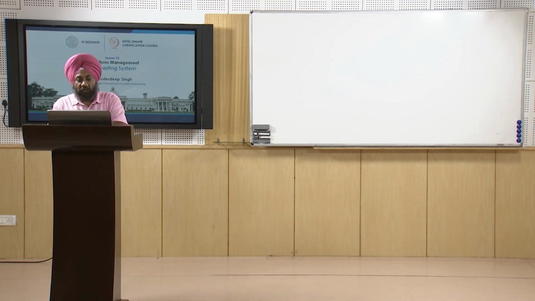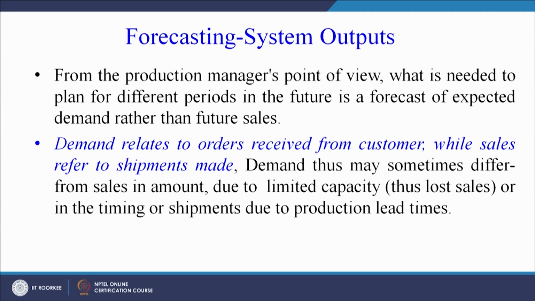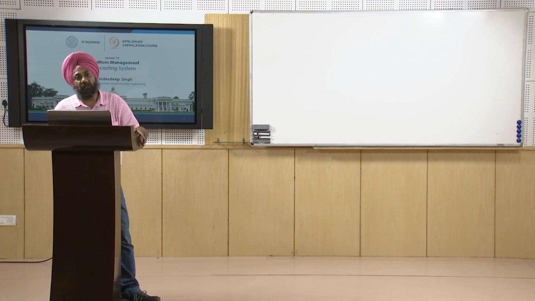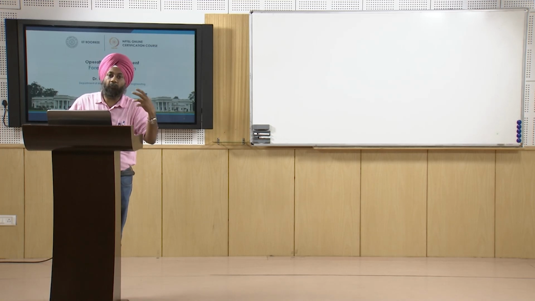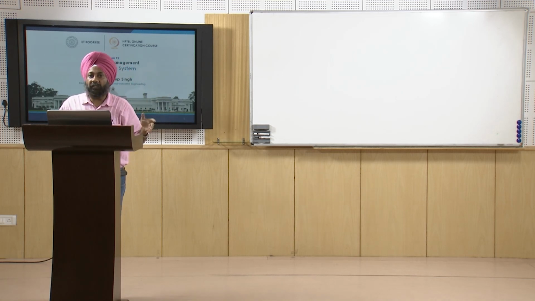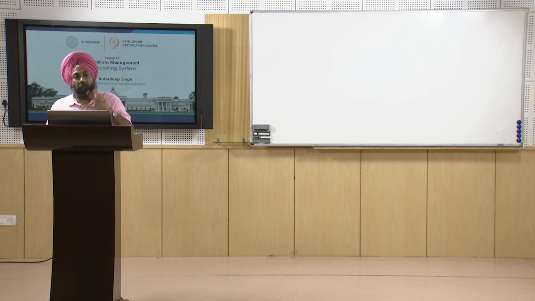Demand relates to orders received from the customer, while sales refer to shipments made. So demand and sales are different. Demand is the actual demand that is raised by the market, and that is what we are trying to forecast. But sales are the actual sales that are being done, whatever material or products are being sent out from the company into the market and sold in the market. That represents the sales. Sometimes the demand and sales data may not match.